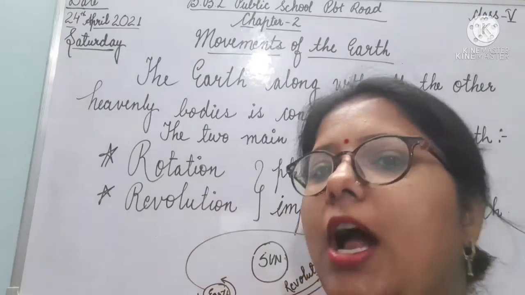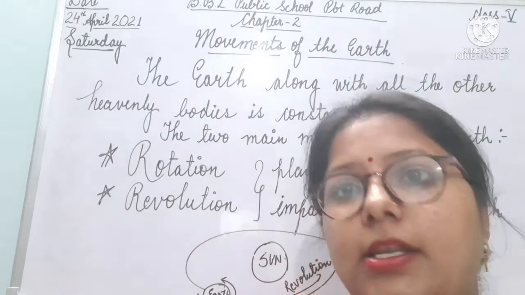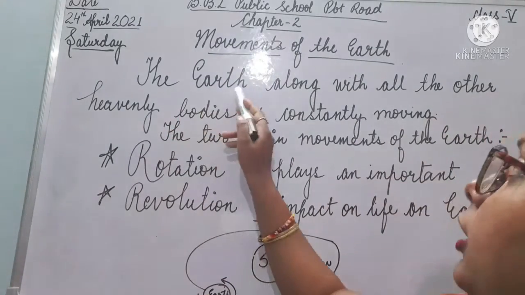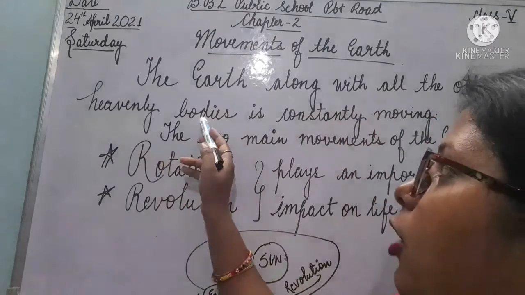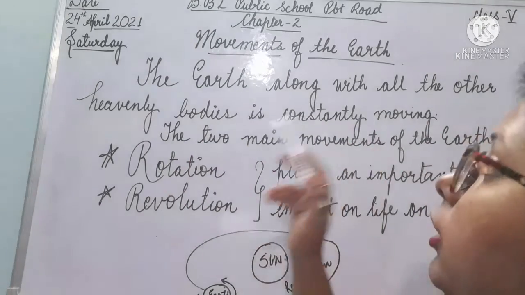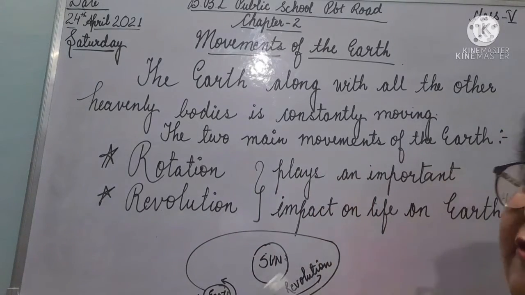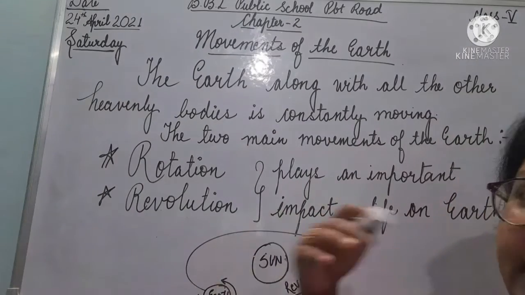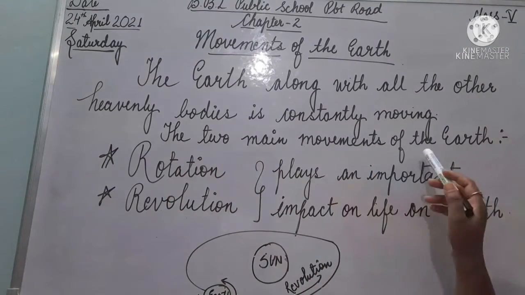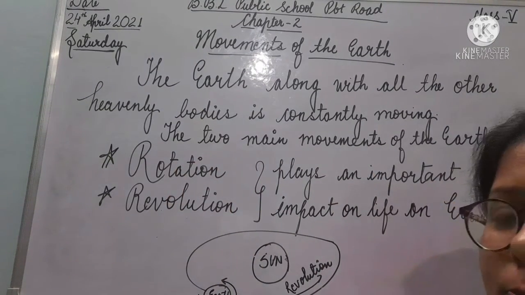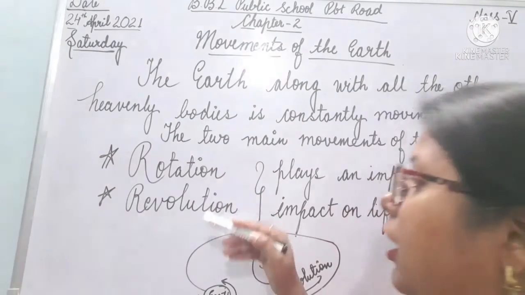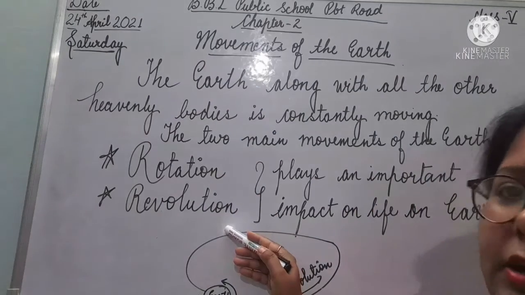Today we are going to start chapter number 2, that is the movement of the earth. As we all know, the earth along with all the other heavenly bodies is constantly moving. What are the two main movements of the earth? Number one is the rotation and number two is the revolution.